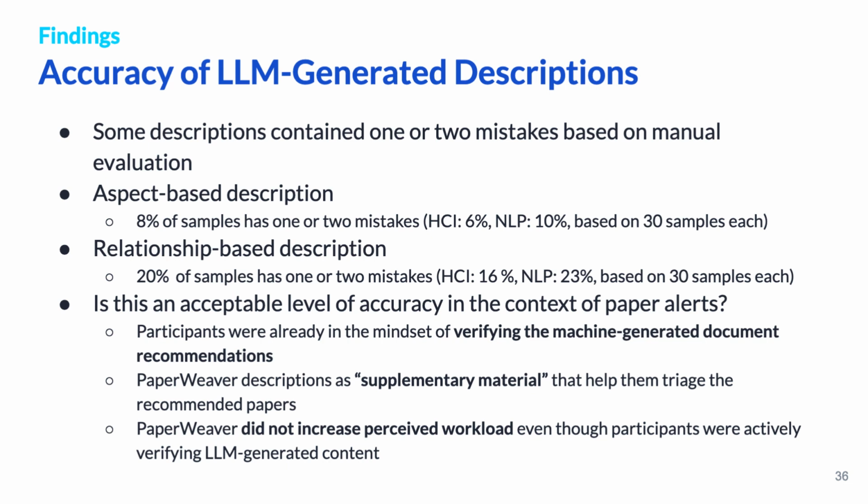LLMs sometimes produce inaccuracies, and our manual evaluation noted occasional errors in the generated descriptions. Aspect-based descriptions, being more extractive, showed fewer errors compared to the more inference-heavy relationship-based ones. In our user study, participants viewed these errors as acceptable. They are accustomed to verifying machine-generated recommendations, and they viewed PaperWeaver's descriptions as helpful supplementary material for paper triage without feeling an increase in workload despite the need for verification.